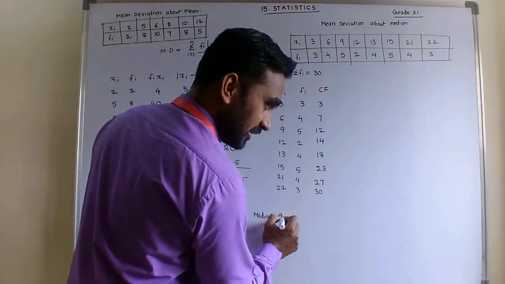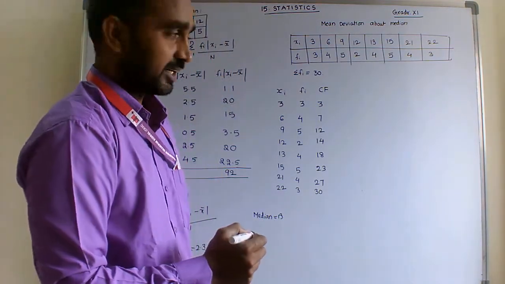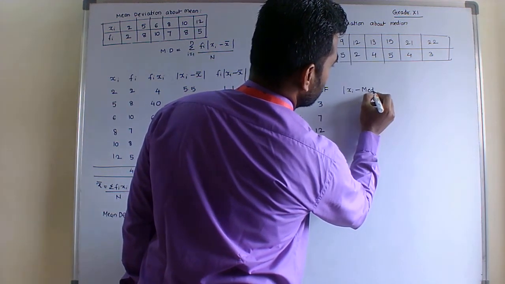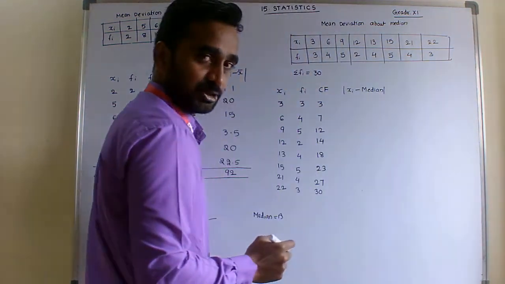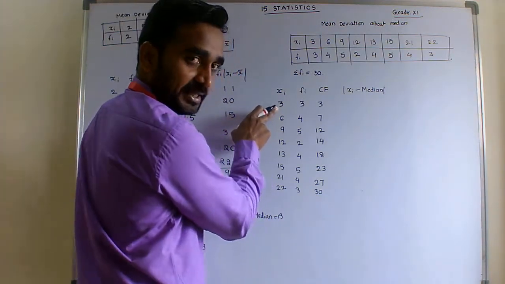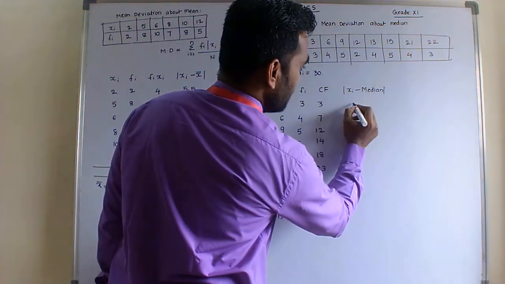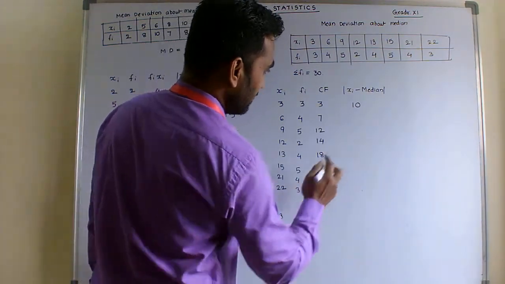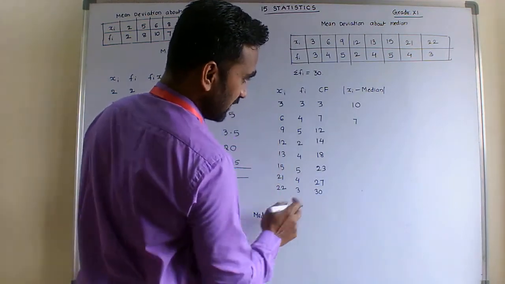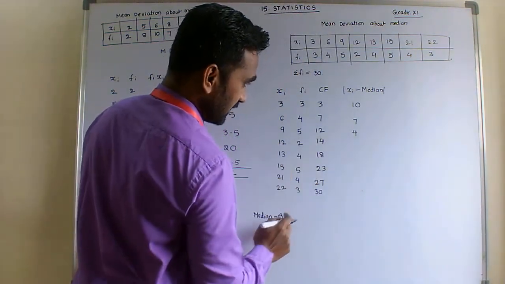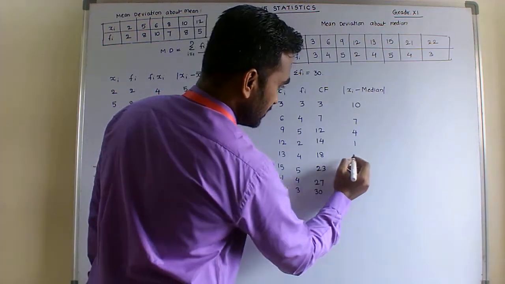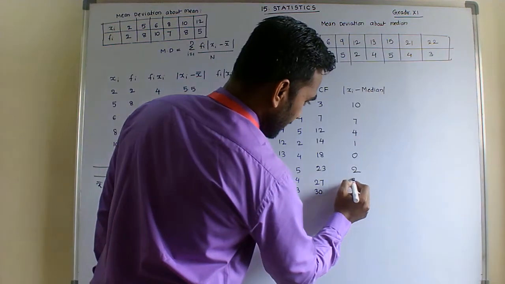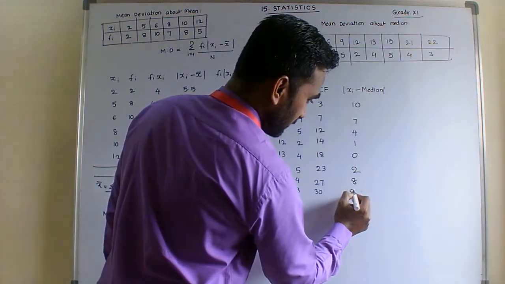After getting the median, now mean deviation with the help of median: xi minus median. 3 minus 13 is minus 10, but the absolute value is 10. 6 minus 13, 7; 9 minus 13, 4; 12 minus 13, 1; 13 minus 13, 0; 15 minus 13, 2; 21 minus 13, 8; and 22 minus 13, 9.